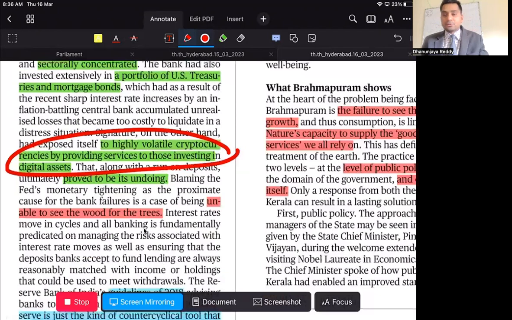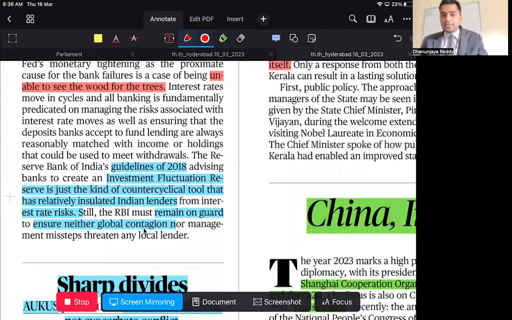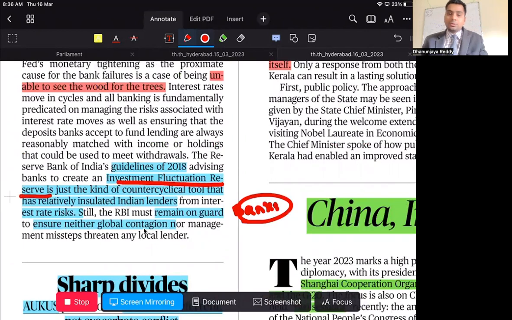So what should RBI do? RBI has already said that to ensure banks are stable against external fluctuations, you should have an investment fluctuation reserve. There should be a reserve, just like CRR, cash reserve ratio, statutory liquidity ratio, and capital reserves. You should also have the IFR, investment fluctuation reserve.